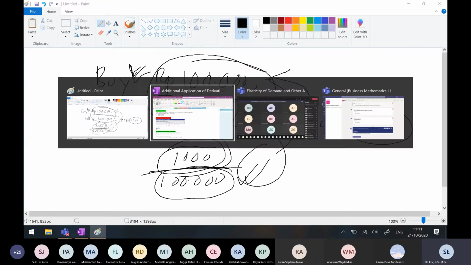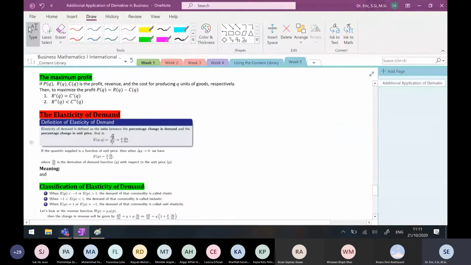So that's why we usually look at delta Q divided by Q as the percentage change in demand. The same goes for this, the percentage change in unit price. So I can look at this as P divided by Q times delta Q divided by delta P. When delta P goes to 0, don't forget you have this one.